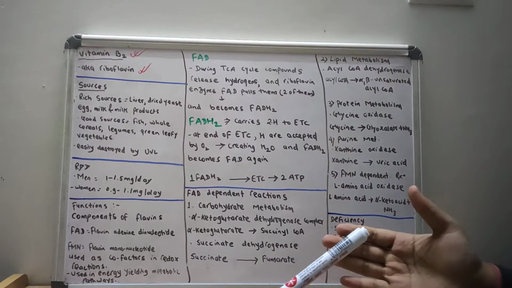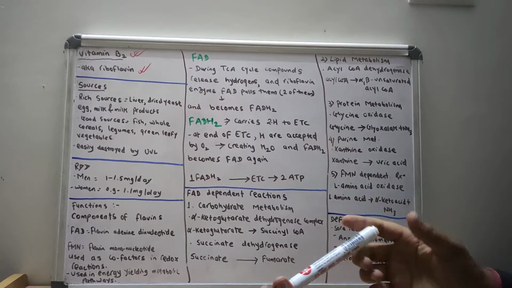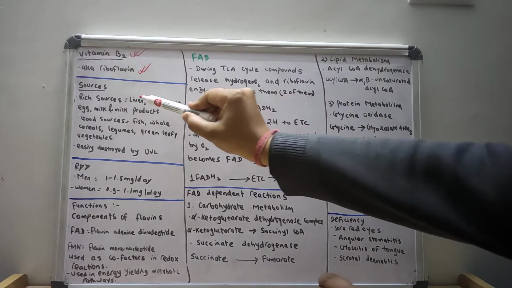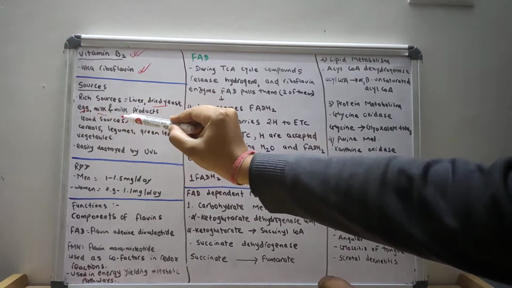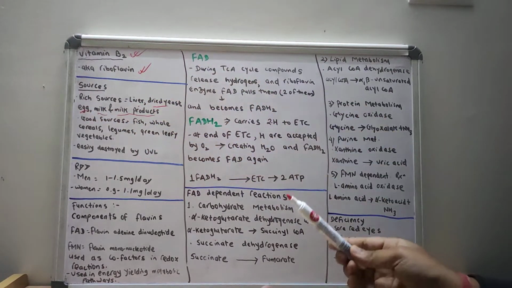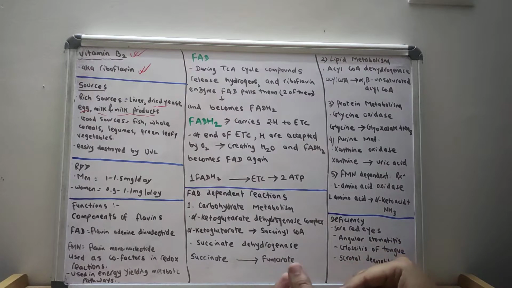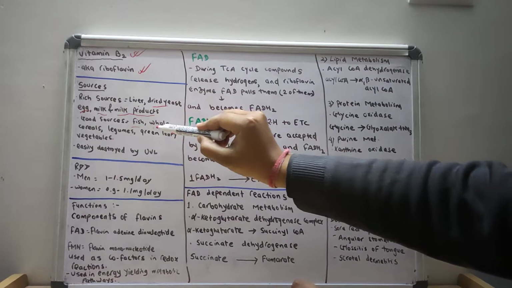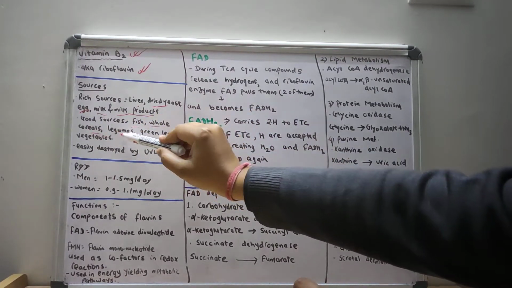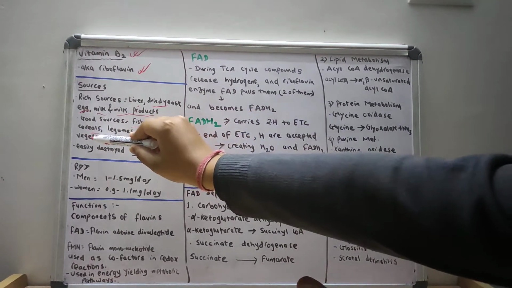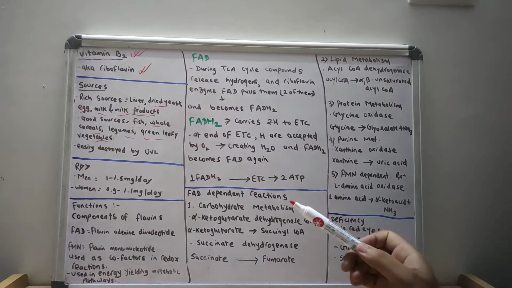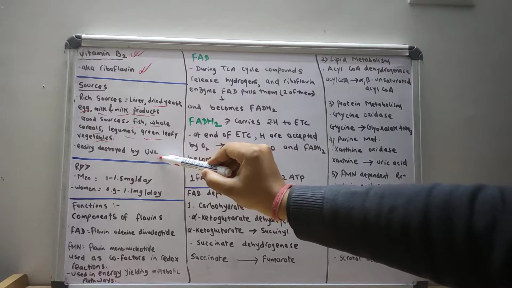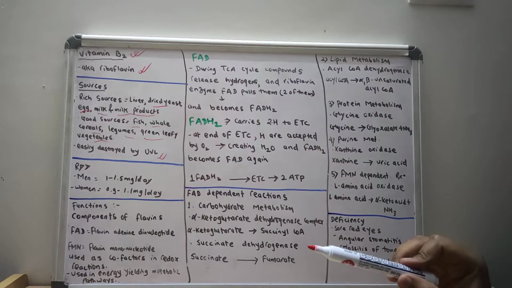The rich sources of vitamin B2 are liver, dried yeast, egg, milk, and milk products. These are the rich sources of vitamin B2. The other good sources are fish, whole cereals, legumes, and green leafy vegetables, and they are easily destroyed by ultraviolet light.